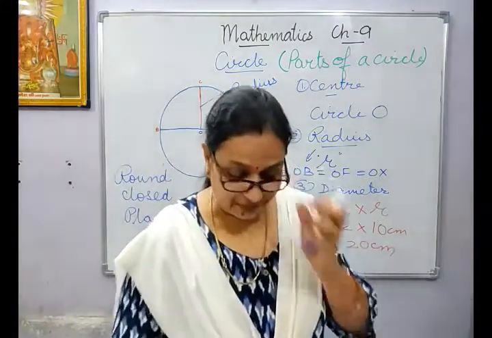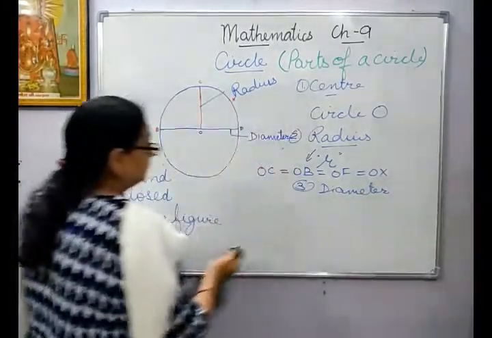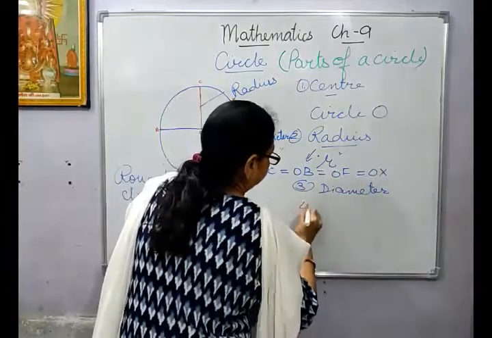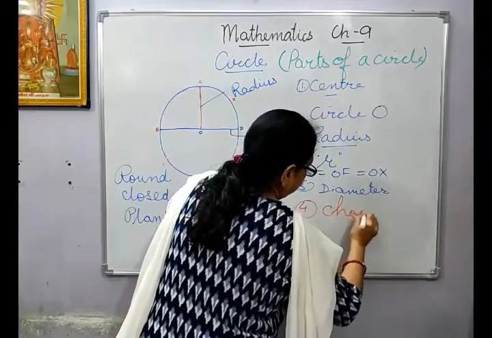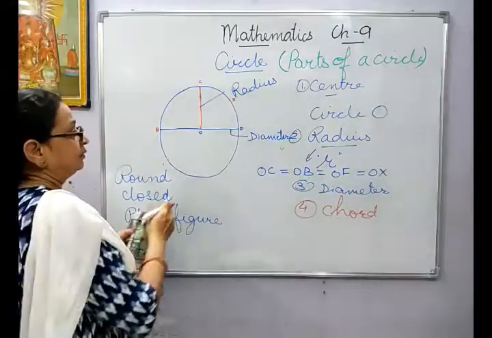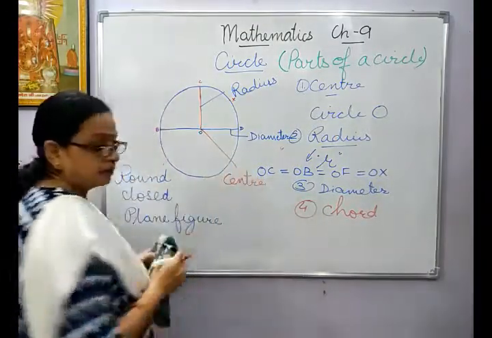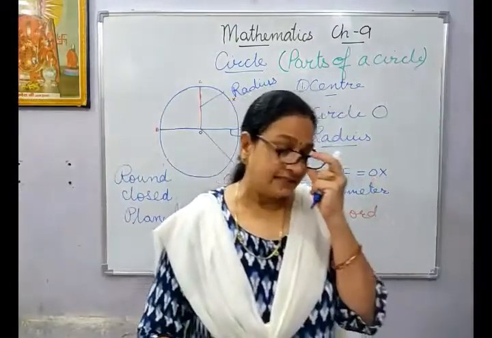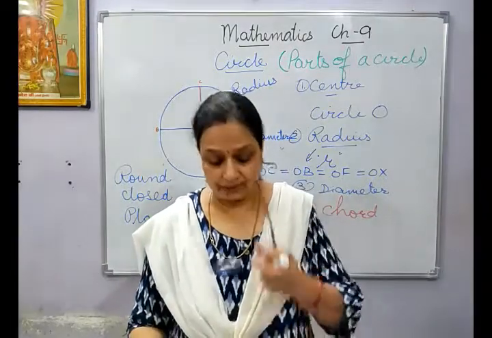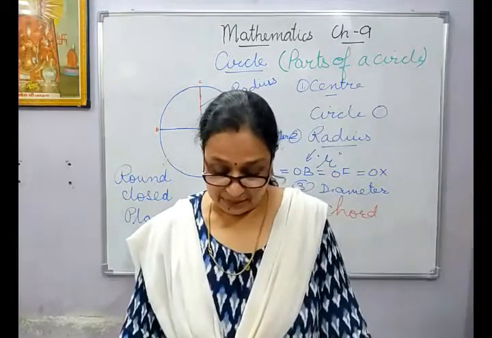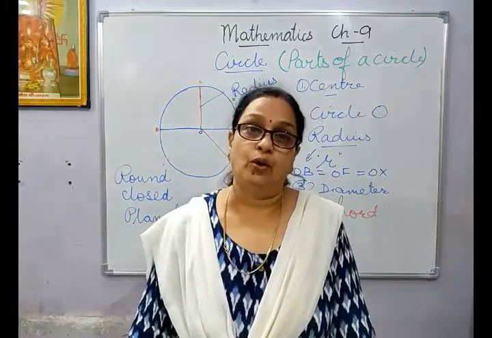Now comes the fourth part of the circle, that is the chord. Again, this was your diameter, this is your center. Chord: any line segment joining 2 points on the circle is called a chord. I am reading from the book which you have to learn. The line segment joining any 2 points on the circle is called the chord.